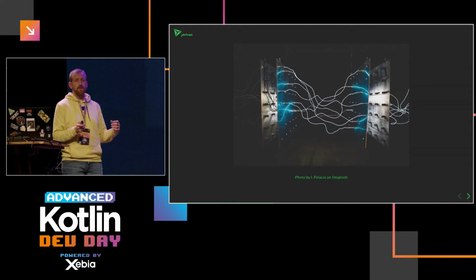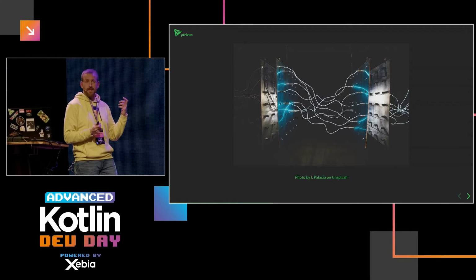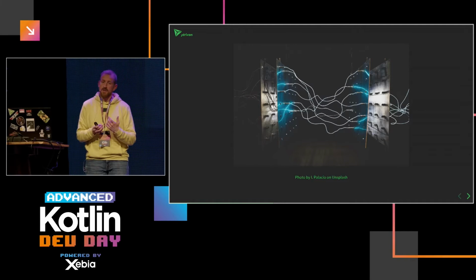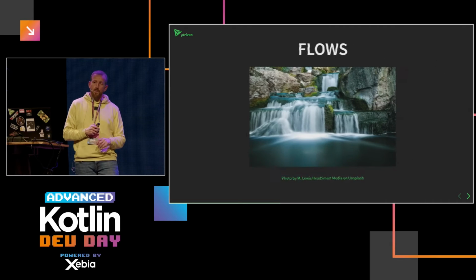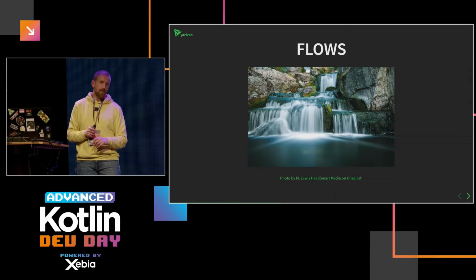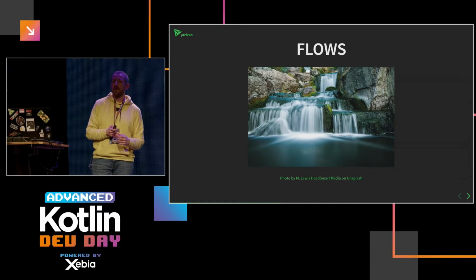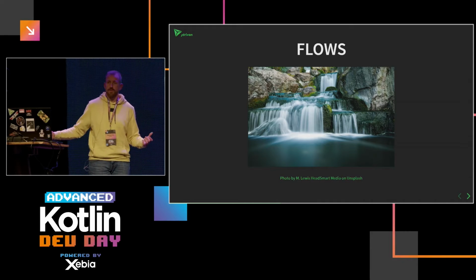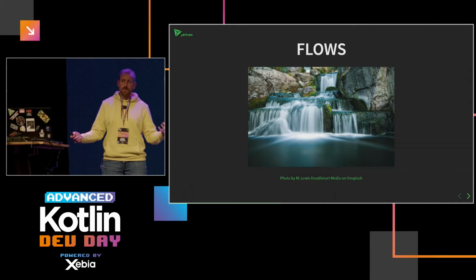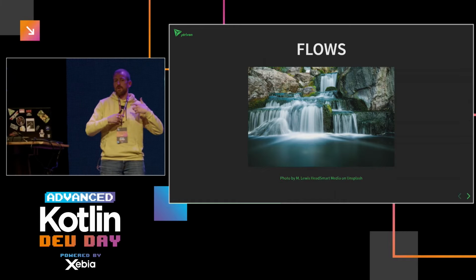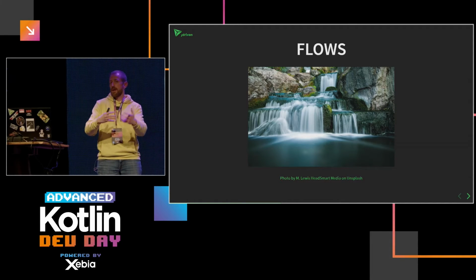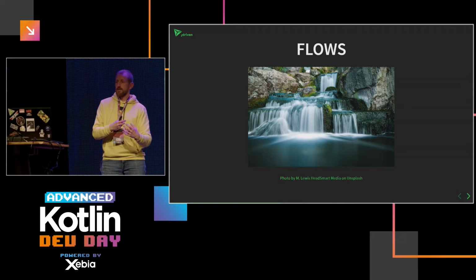So we found a way of connecting senders and receivers with each other, but of course, we also need something to send, right? For that, we can use flows. A flow can be seen as an asynchronous stream of values. It's kind of like a sequence in the sense that you get an arbitrary number of items every time you say, give me the next one, but with one added component, and that's the time component.